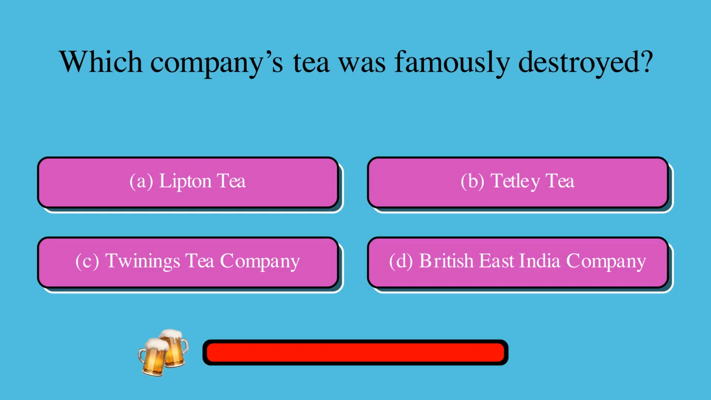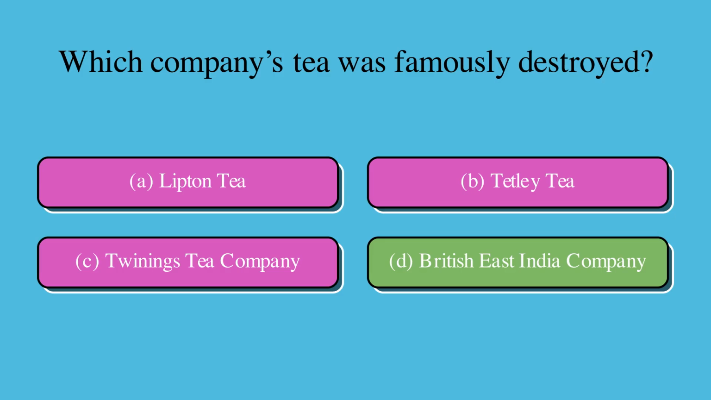Which company's tea was famously destroyed? Is it A, Lipton Tea, B, Tetley Tea, C, Twinings Tea Company, or D, British East India Company? The correct answer is D, British East India Company.